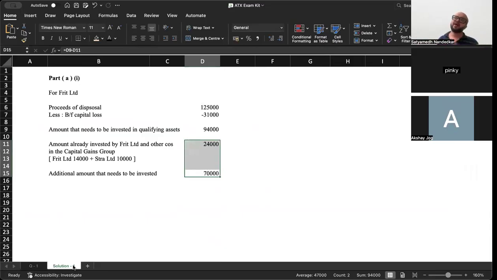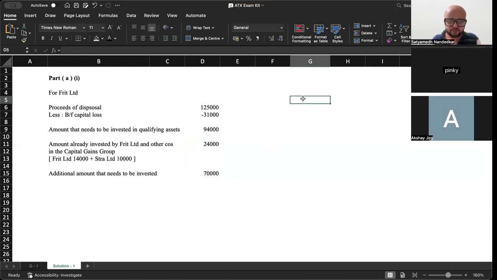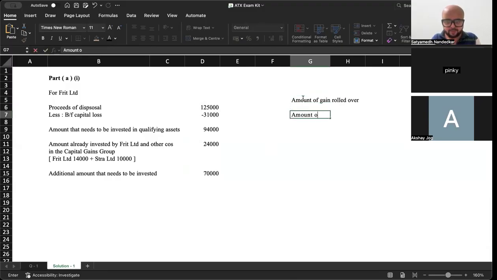Now rollover relief का think about the condition. Rollover relief में क्या है? Whatever are the proceeds of disposal, not the gain. Whatever are the proceeds of disposal, if all of that is invested in qualifying assets, then पूरा का पूरा gain gets rolled over. If all of the proceeds are not invested in capital assets, ठीक है. अब यहां पे देखो, amount of gain rolled over and amount of gain taxed now.